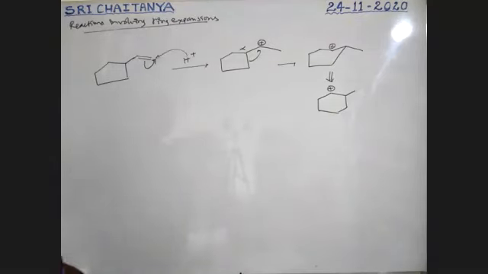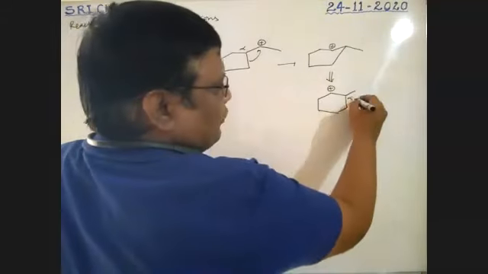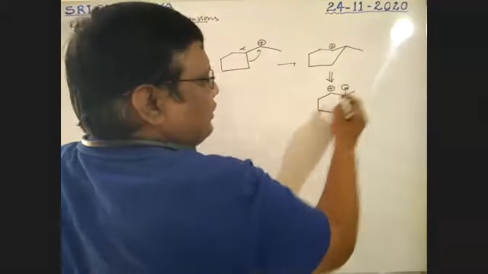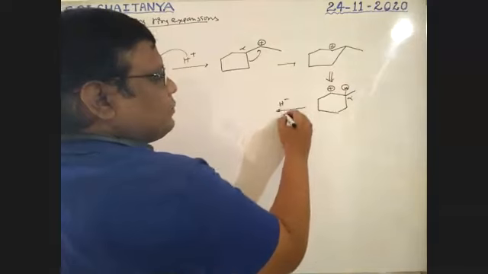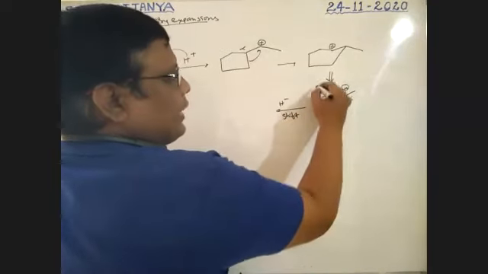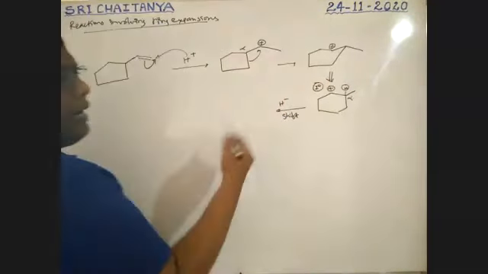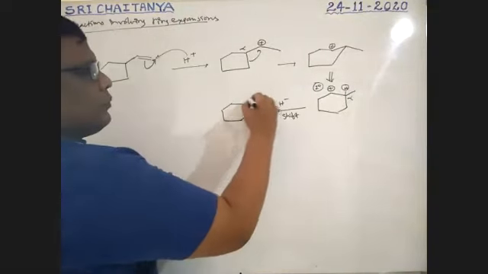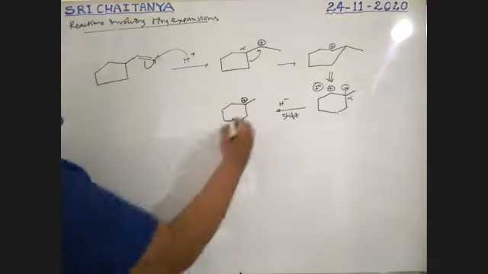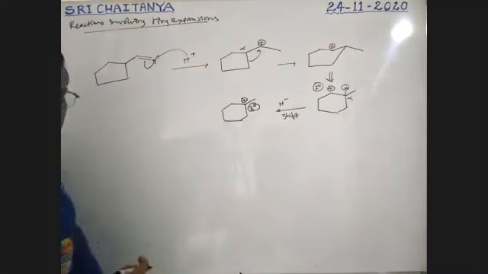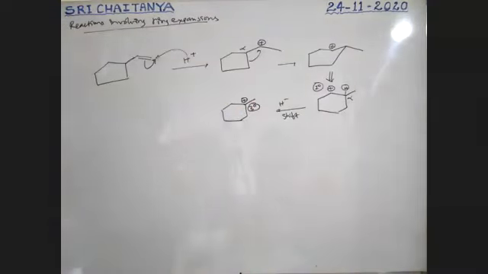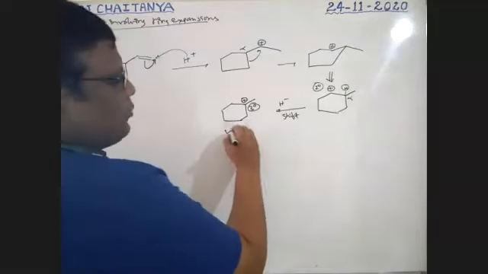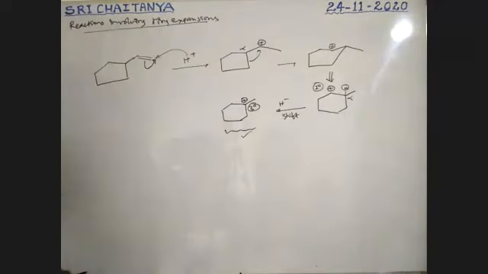Now tell me, see boys. This is the alpha position. Here hydrogen is there, and a hydride shift takes place because it is a secondary one. Now it becomes a tertiary carbocation. Therefore, it is one of the products, boys.